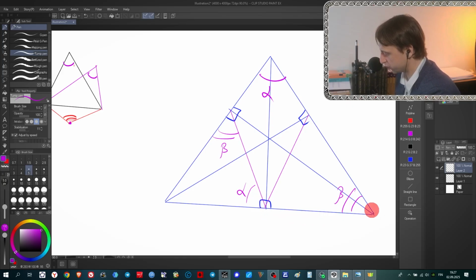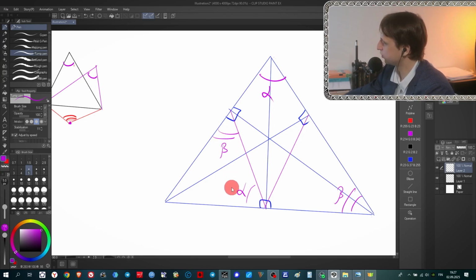It is true because when you draw altitudes here, you have a 90-degree angle and a 90-degree angle. These angles are both 90 degrees. It means that these 4 points belong to the same circle. And by the way, if there is a 90 degrees, it will be a diameter of the circle. But the main thing for us is that this quadrilateral is inscribed in the circle, and if this is alpha, this is 180 minus alpha, and it means that this is alpha. And similarly here, if you have beta, this one is 180 minus beta, and this is also beta.